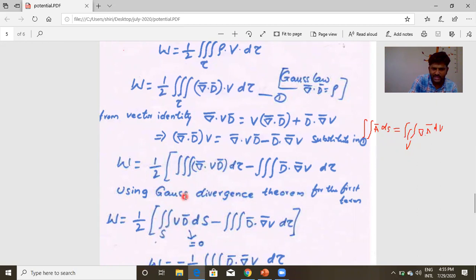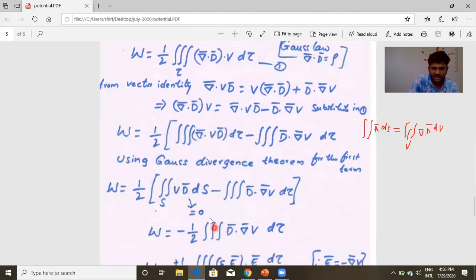a closed surface. We can give 2-3 reasons for this. Potential V is inversely proportional to R. D is epsilon naught E, where E is the electric field vector, and E is inversely proportional to R square. It is a very, very low value. We can neglect that, or in other words, the surface integral over a closed surface of V D bar is equal to 0. Just take it for granted.